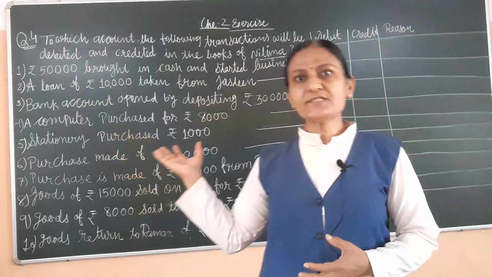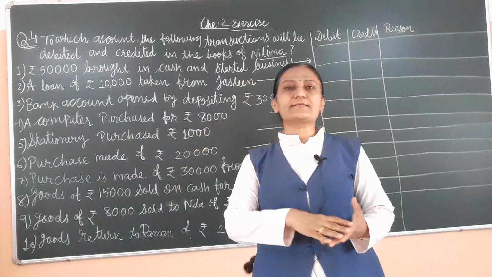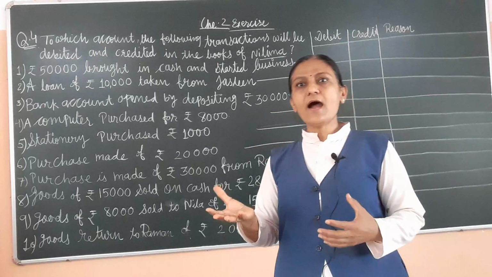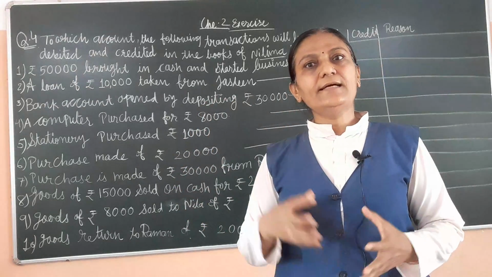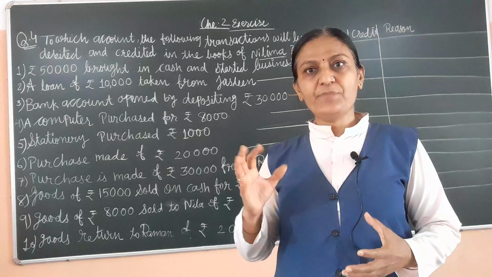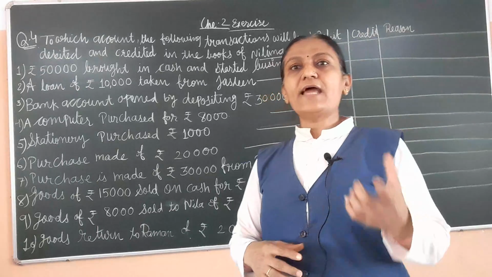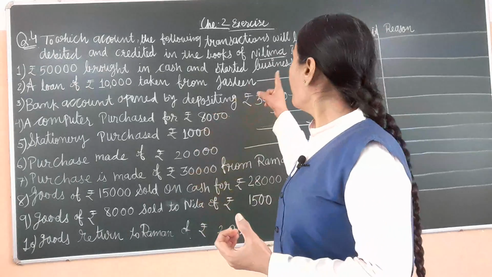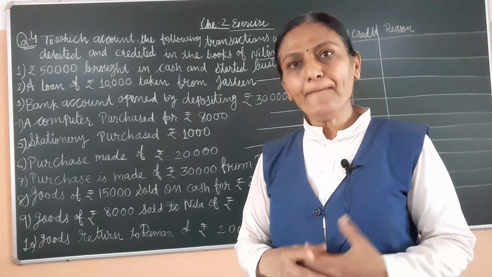So which account is credit? Here it is started a business. When Nilima brought cash and started a business, it means this cash is a capital. Because when capital is introduced in the business, then only a trader or a businessman is able to start a business.